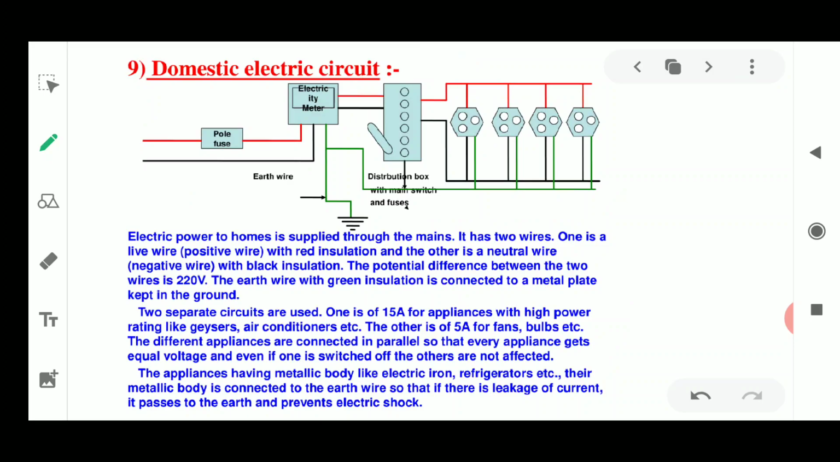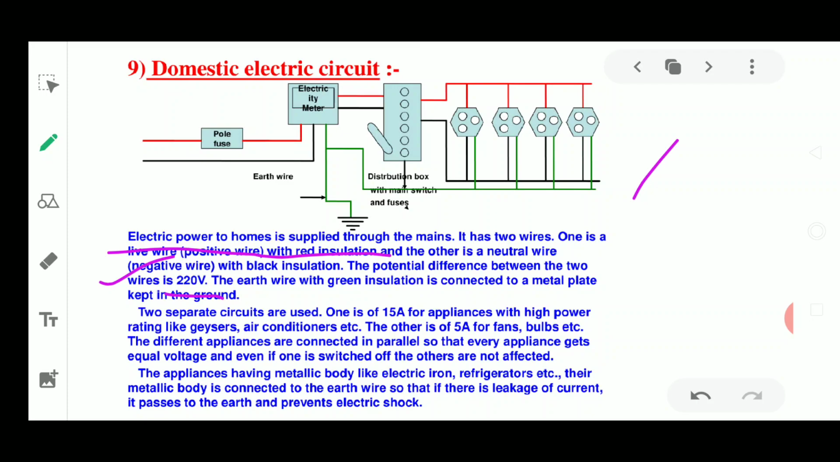You can see the diagram of this domestic electric circuit, which shows that electric power in the home is supplied through the mains. It has two wires. One is the live wire, that is the positive, which has red insulation. It is not red in color, it has a red insulation. The other one is the neutral wire, known as the negative wire, which is black in color. Next, the potential difference between these two wires is about 220 volts. Then only the current will be flowing.